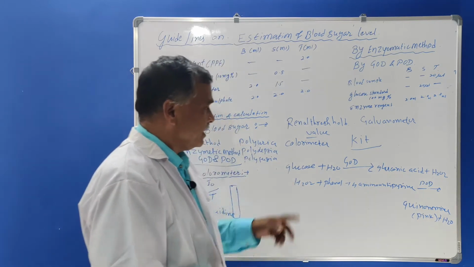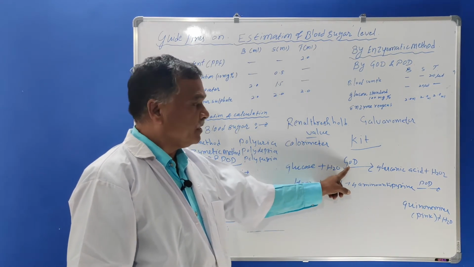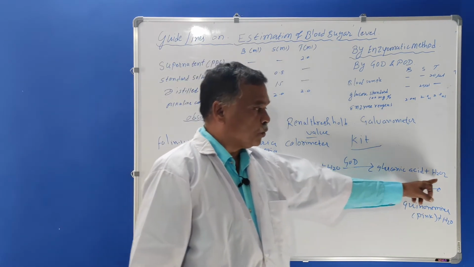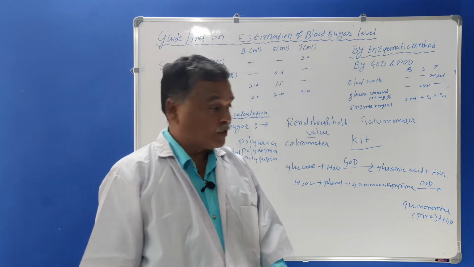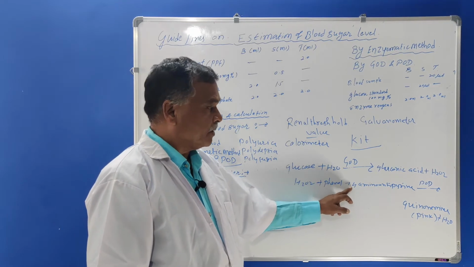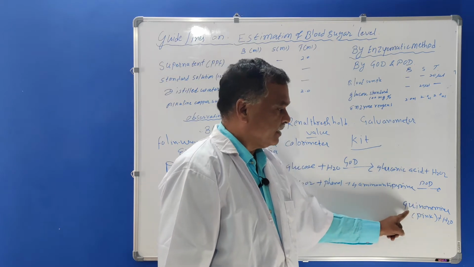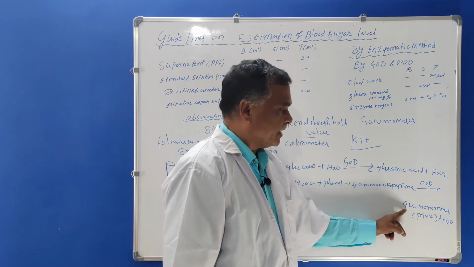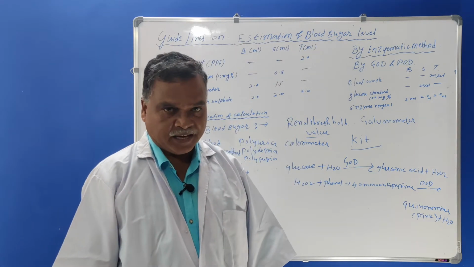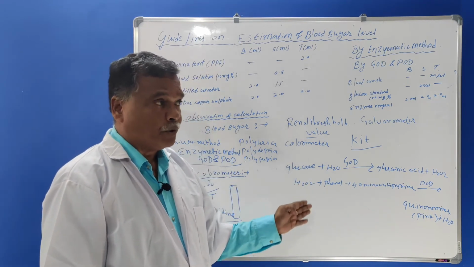So when glucose plus water is treated with glucose oxidase enzyme, it gives gluconic acid plus H2O2, that is hydrogen peroxide. This hydrogen peroxide is treated with phenol and 4-amino antipyrine in the presence of peroxidase. It will give a pink-red color, called quinonimine, with release of water. So this is the principle of the GOD and POD method.